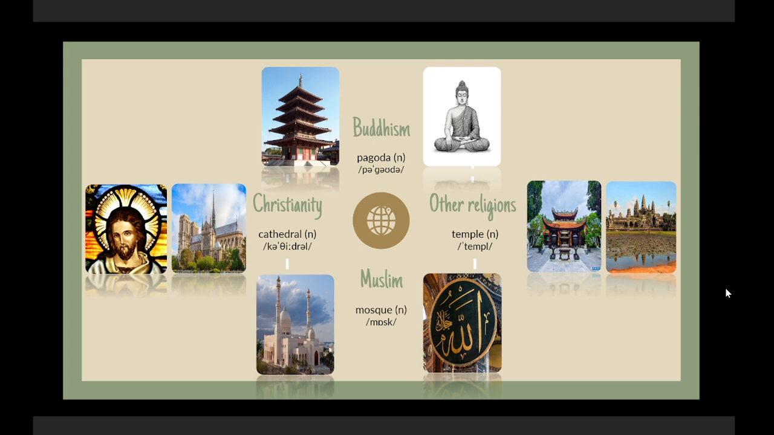Next one, also a very common religion in the world, Muslim. And where do they pray? Mosque. Very good. Now, moving on to some other religions. So, a place for other religions to pray in general is called temple. So as you can see in this picture, it is Angkor Wat, a very famous temple in the world.